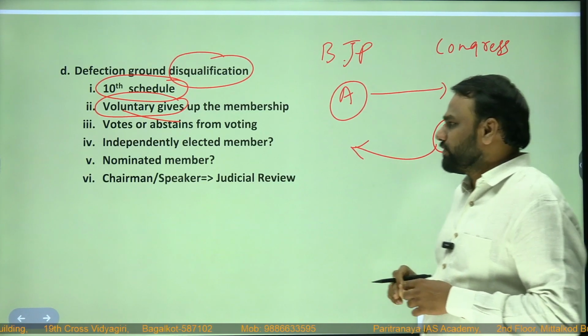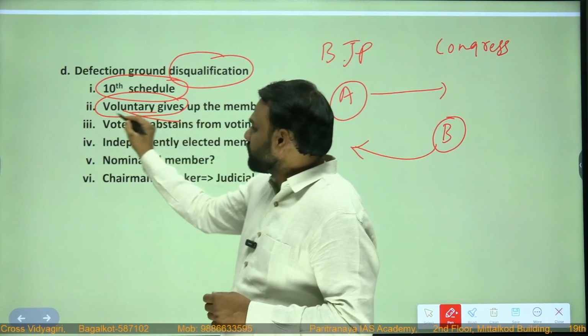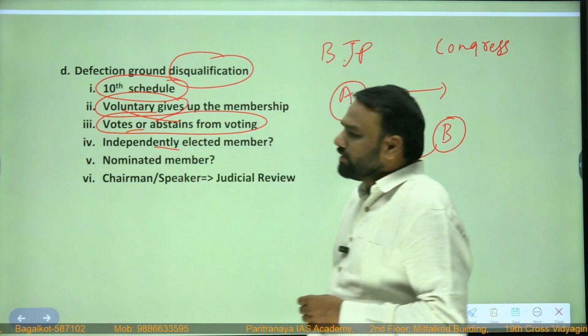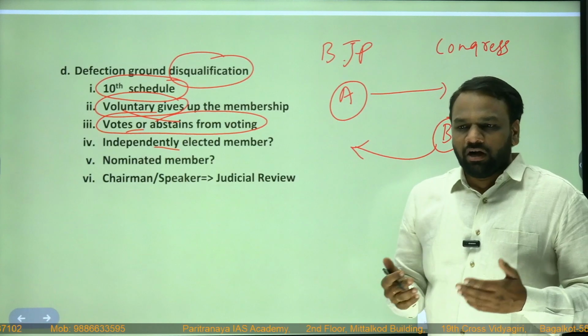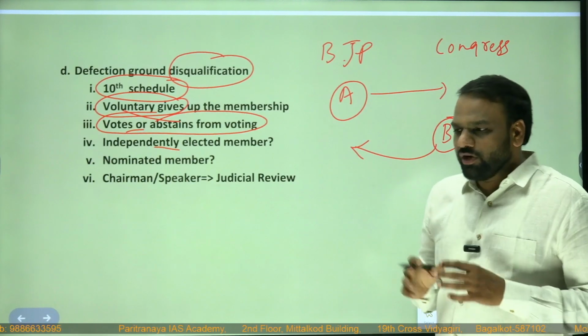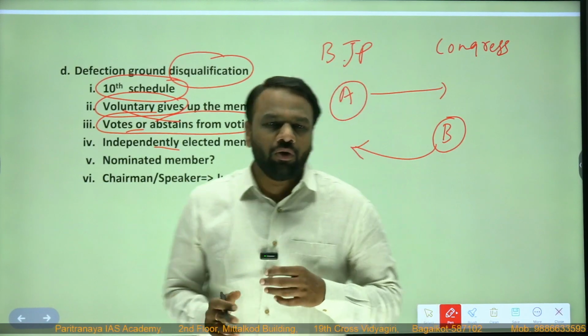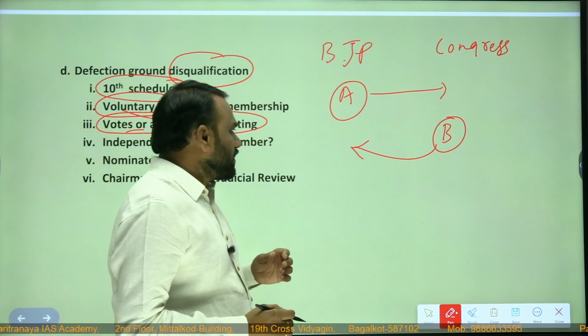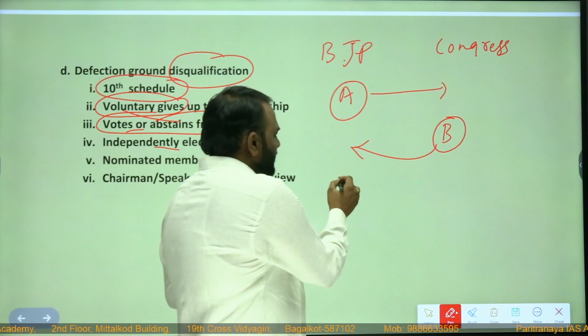Next, votes or abstains from voting, very important. Now in Lok Sabha and Rajya Sabha, we go for voting. In order to take any kind of decision, we go for voting. So let us consider the BJP itself as an example.